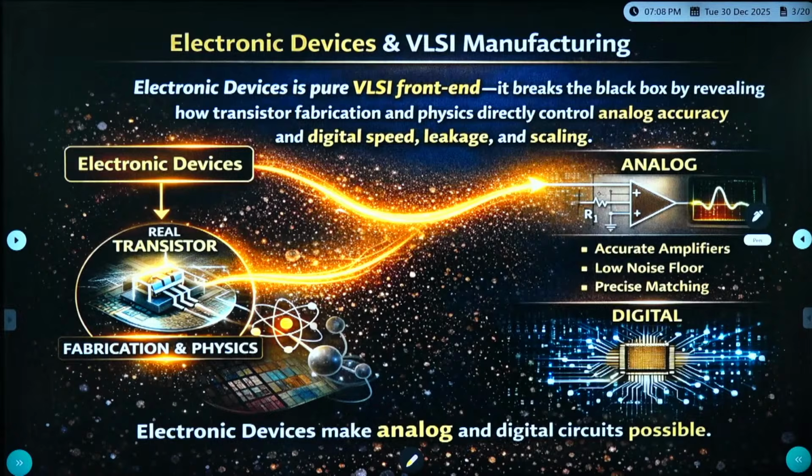Electronic devices is a pure VLSI front end. It breaks the black box by revealing how transistor fabrication and physics directly control analog accuracy and digital speed, leakage and scaling. So electronic devices make analog and digital circuits possible.